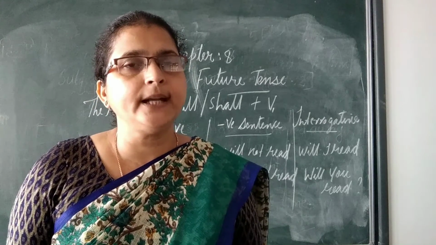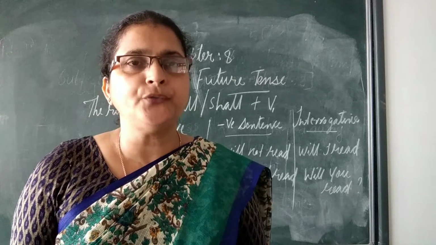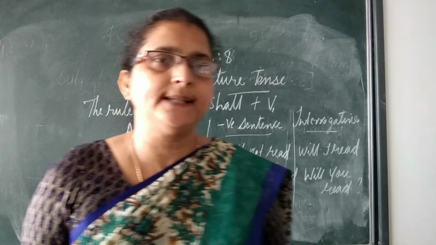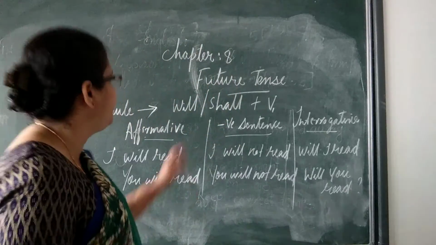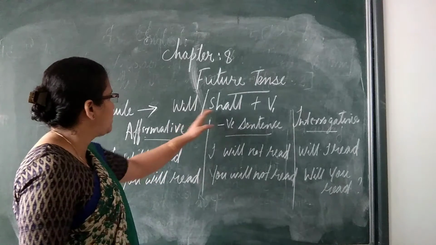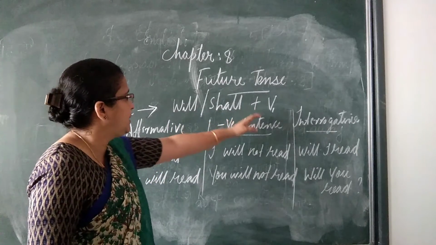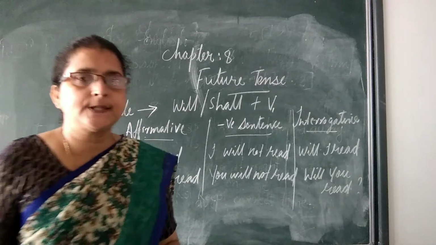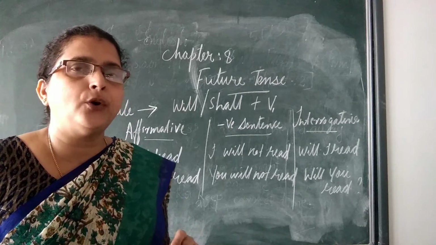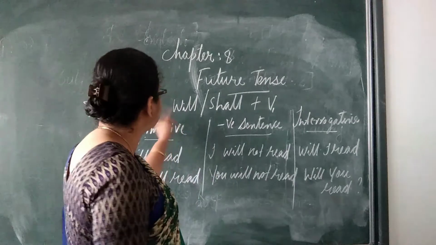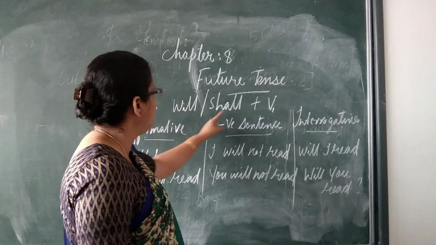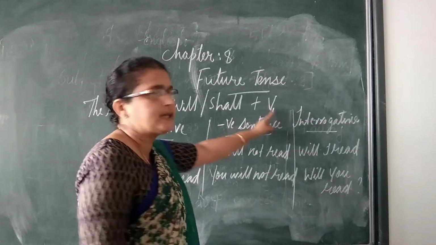The next one is the rule for simple future tense. What is the rule for simple future tense? Will or shall plus verb's first form. Verb's first form means the base form of the verb.